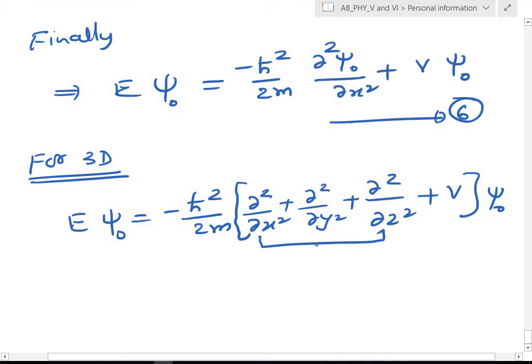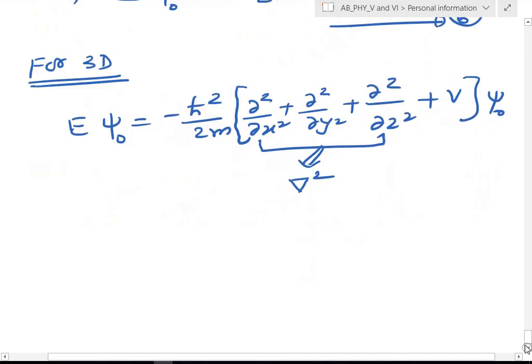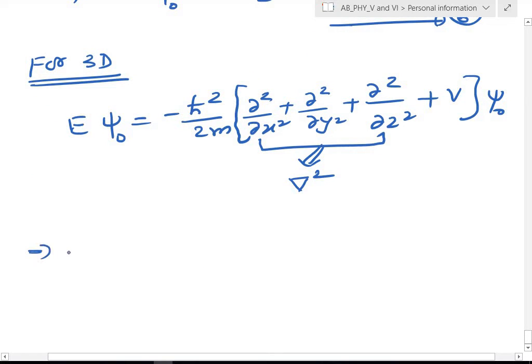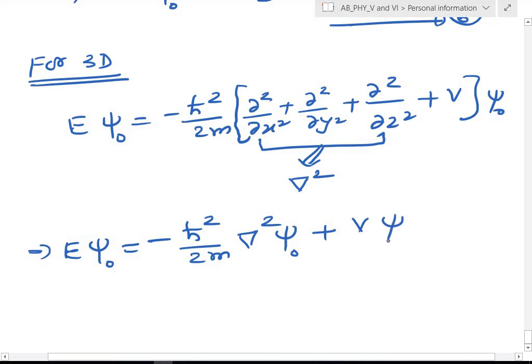As usual, this entire thing is called del square. That implies E psi naught is equal to minus h square by 2m del square psi naught plus V psi naught.